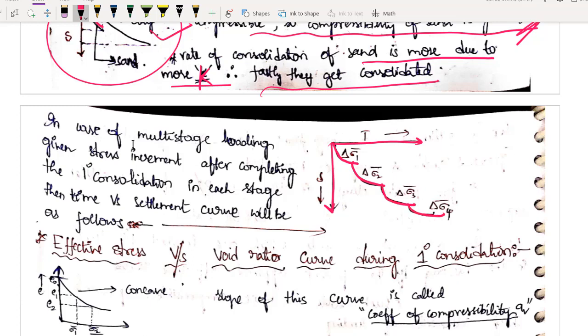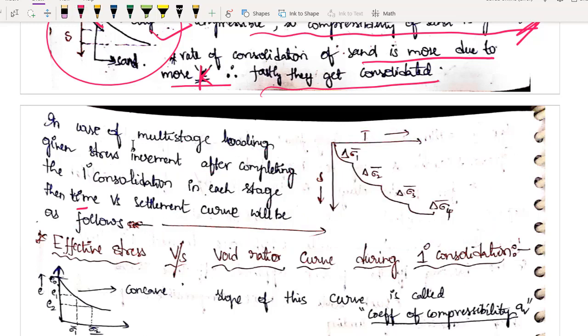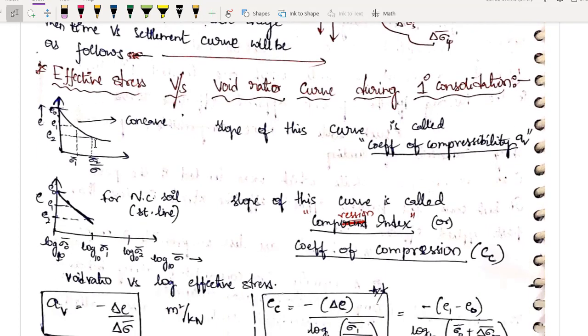In case of multi-stage loading, given a stress increment after completing the first consolidation in each stage, this was my first stage, this is my second stage, and so on. For each stage, the time versus settlement curve will be given as follows. I hope the concept is clear, right? There is no need to explain anything more. So far perfect, right? So let us continue with this topic. Now let us see very important derivations, effective stress versus void ratio curve during primary consolidation.